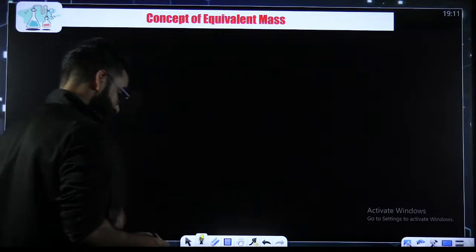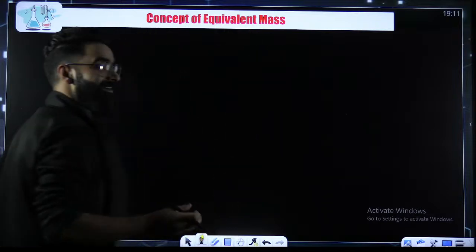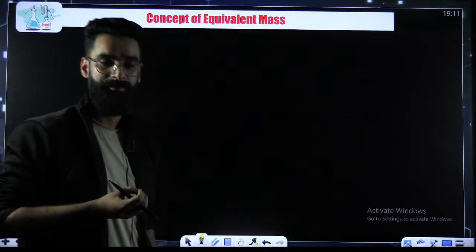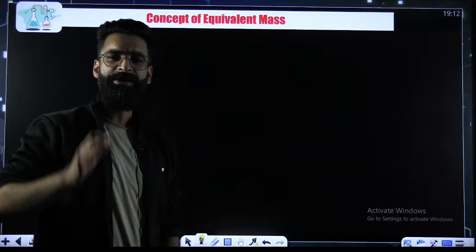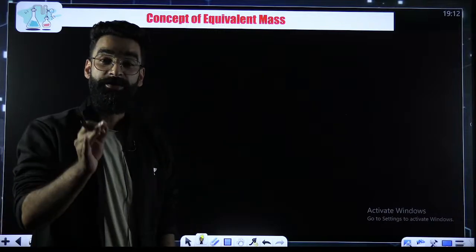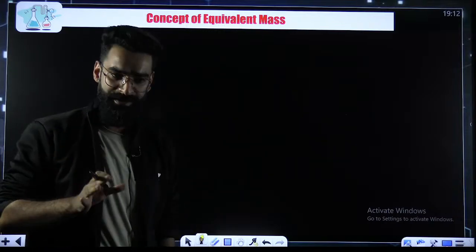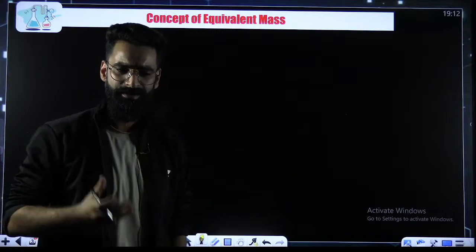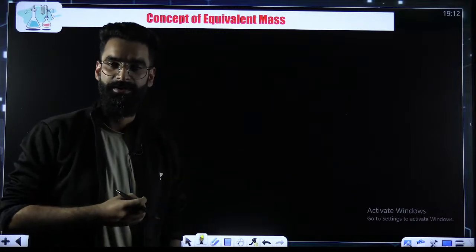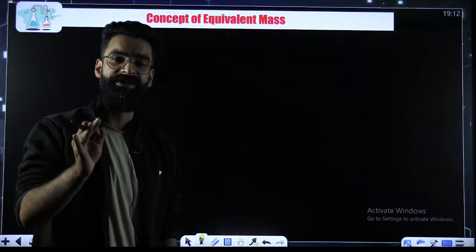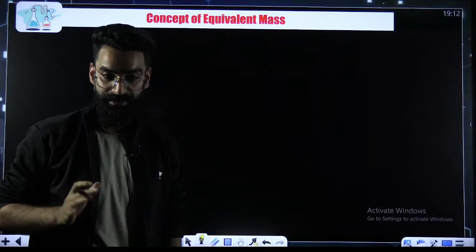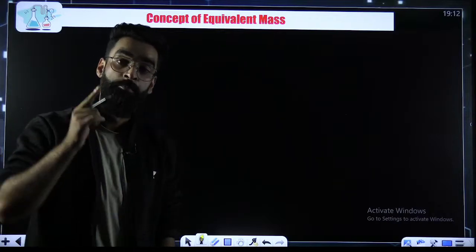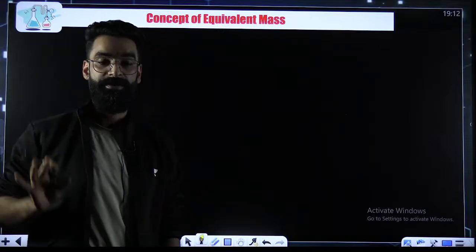What I'll be doing, first of all, is writing the definition of the term equivalent mass. Then I'll make you understand what this equivalent mass is all about. Try to understand each and everything very carefully, because this session is going to be the most important session of the chapter redox.